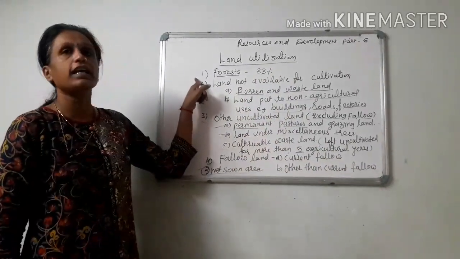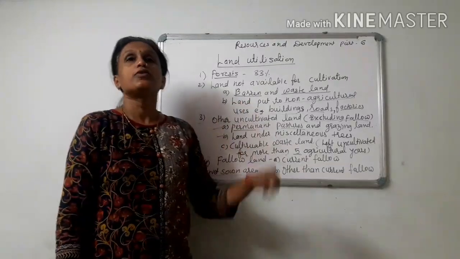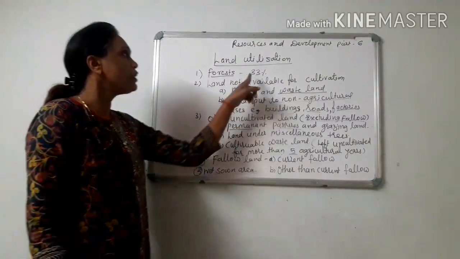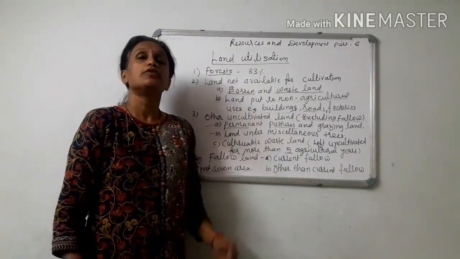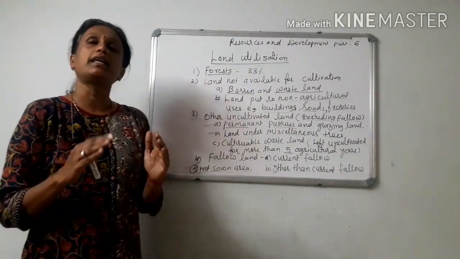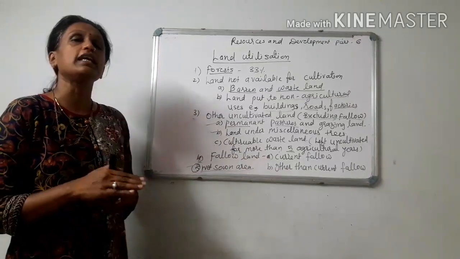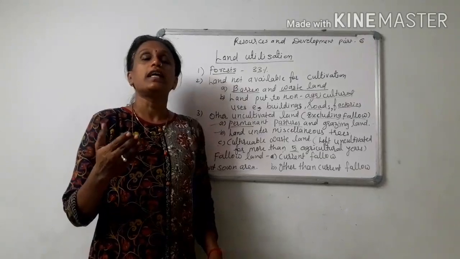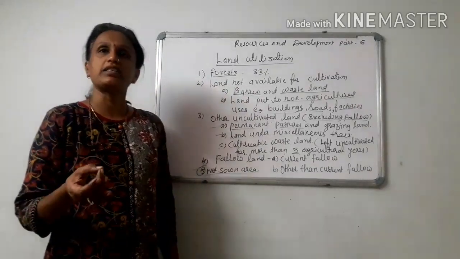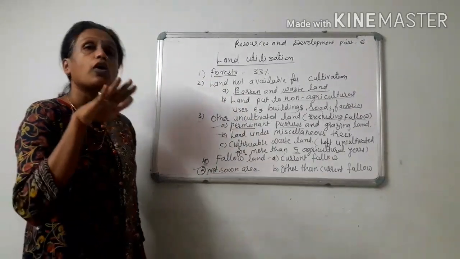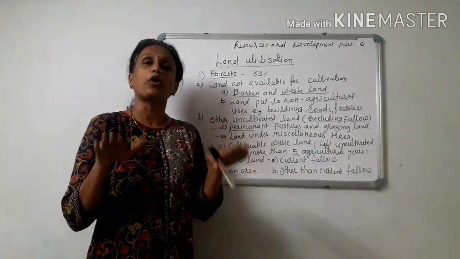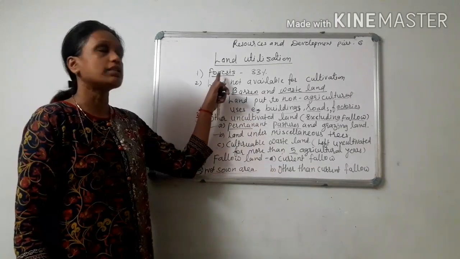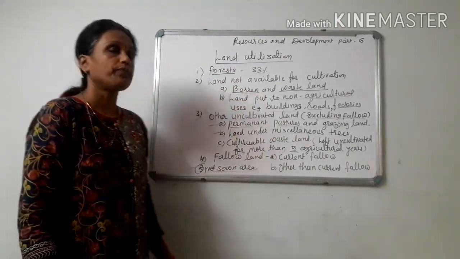So first category in it is forest. The ideal proportion of forest in any land should be 33%. So when 33% land is under forest, then ecological balance is maintained. Every activity regarding rainfall, temperature, wind, all is under control and proper for the survival of human beings. So land under forest is very much important.